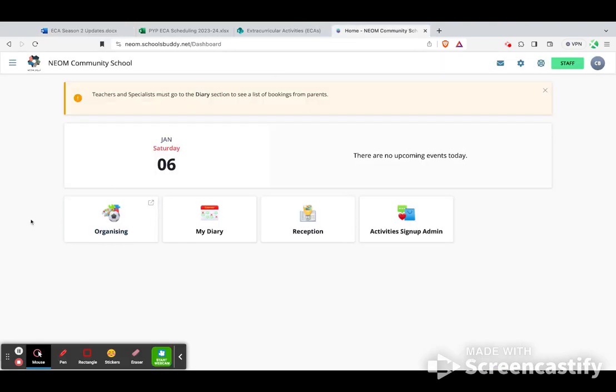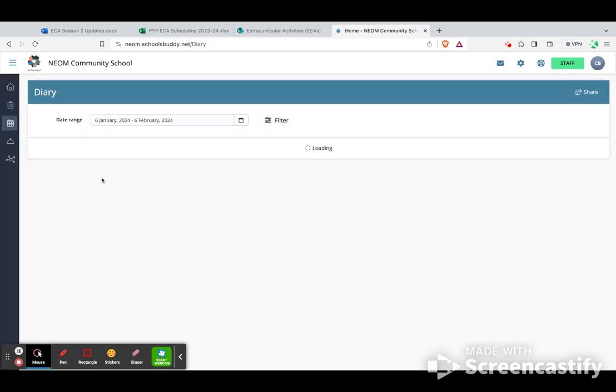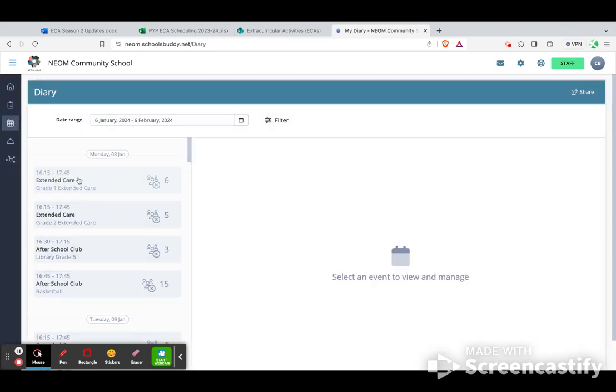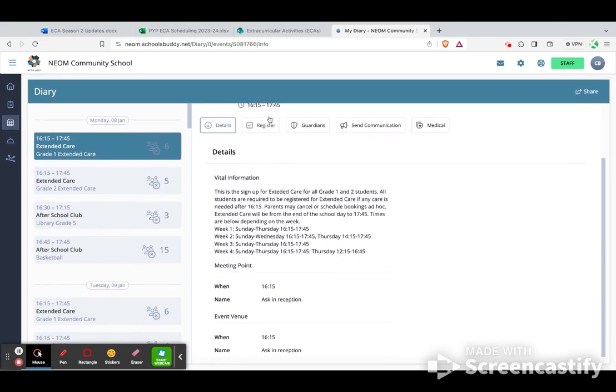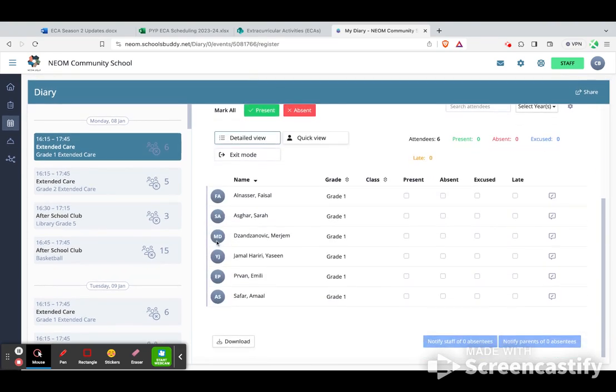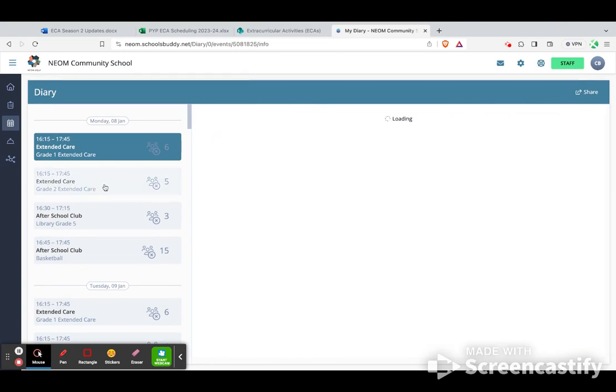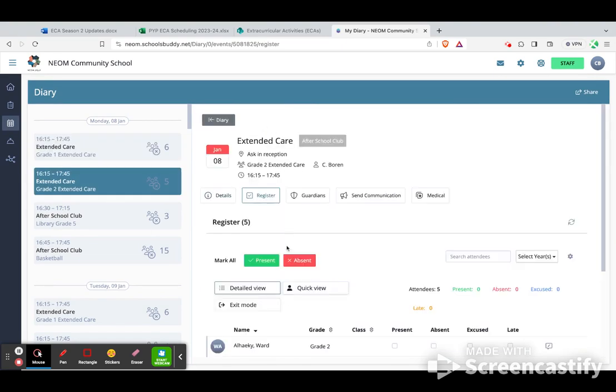In Schools Buddy, you've got the diary option. Once you open up the diary option, you will see that you have here everything available for that day. That will be grade 1 extended care. When you click the register, it'll be all the students that are listed there. You'll just click present, absent, excused, or late. Grade 2 has its own extended care register.